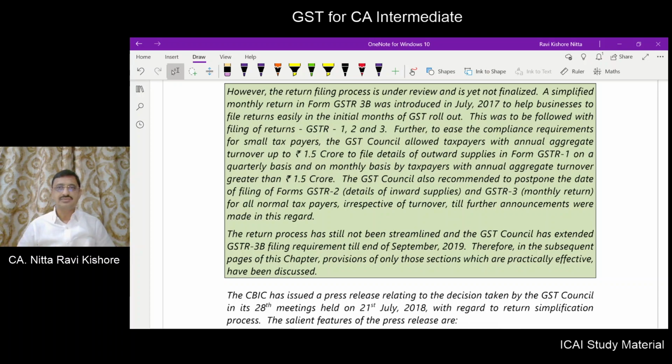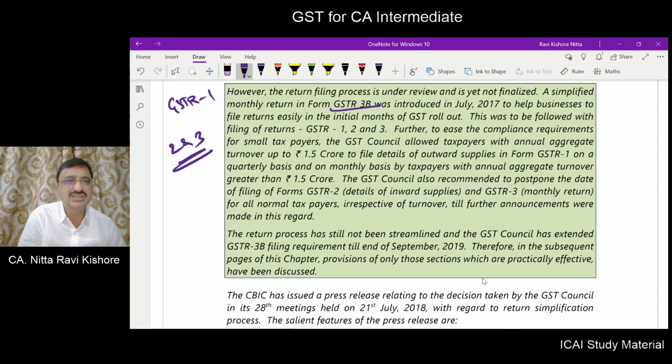Okay. Now a simplified monthly return in GSTR 3B was introduced. So GSTR 1 is there. GSTR 1 we are doing, but instead of 2 and 3, it has been replaced by GSTR 3B. So, still this 2 and 3 is not enabled.